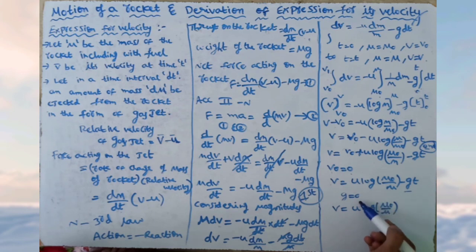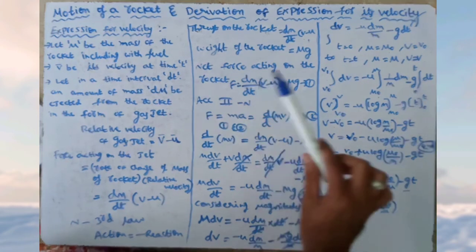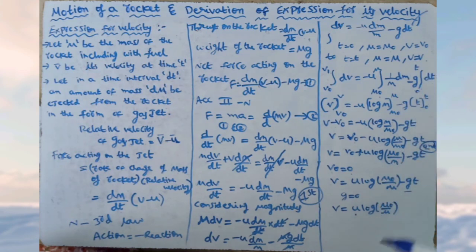This velocity equation is for when our rocket's initial velocity v naught is equal to 0, and when the rocket moves away from the earth, when gravitational force becomes 0, then the velocity of the rocket is u into log m naught by m, where m naught is the initial mass of the rocket, and m is the mass at time t. Then u is the velocity of the gas jet. We can calculate the velocity of the rocket at any instant, time t, by substituting these values. This is the derivation of the expression for velocity of rocket. Most important question for 5 marks or for 10 marks by adding a problem.